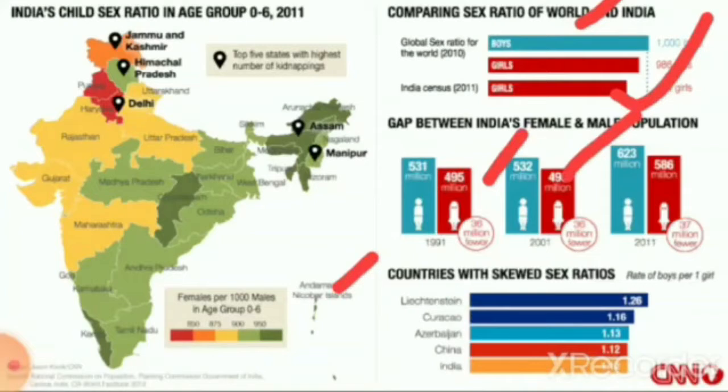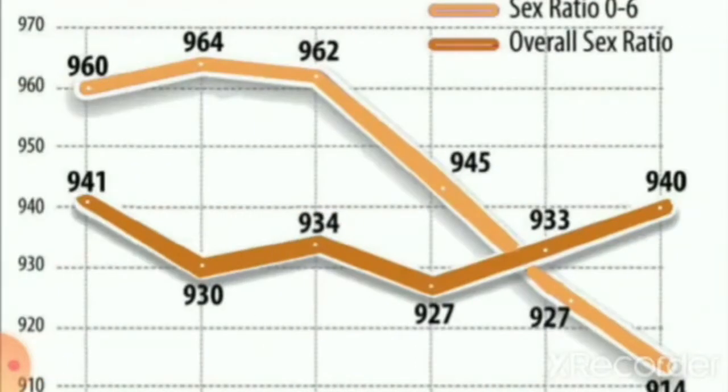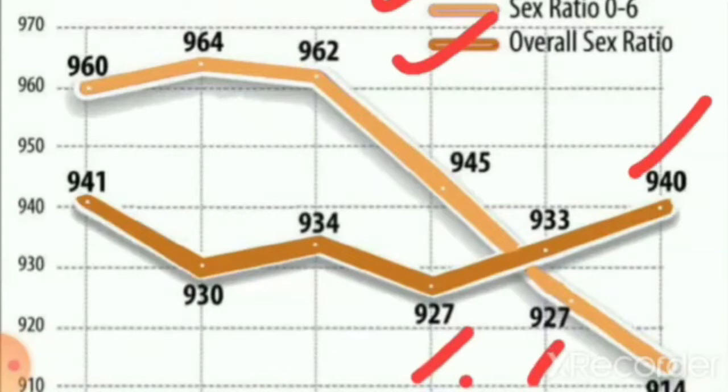So we can see that constantly the gap between India's female and male population is expanding and the female population is lowering down. Here, as you can have an idea, this is our overall sex ratio. So we can see that our sex ratio has somewhat increased from 927 in 1991 to 927 in 2001 and 940 in 2011, which has again reduced in the year 2020.